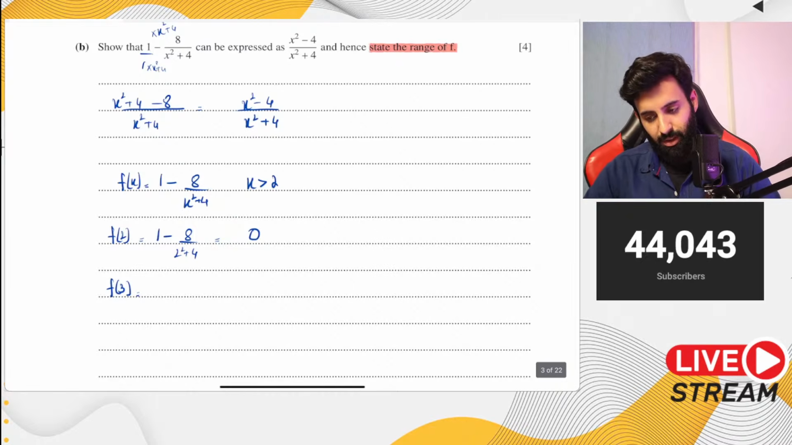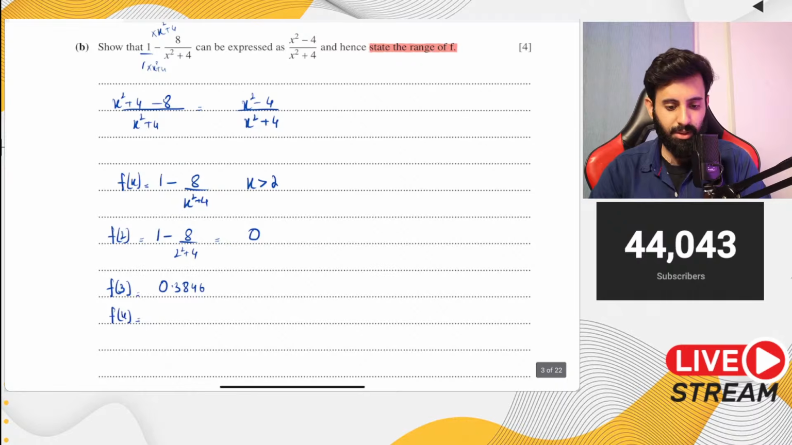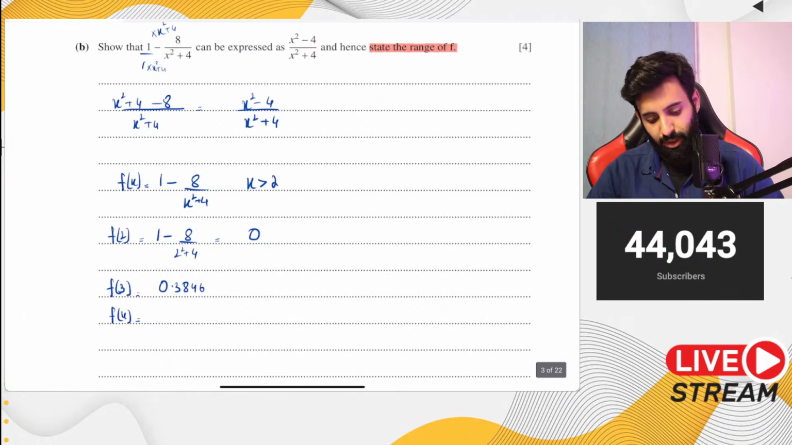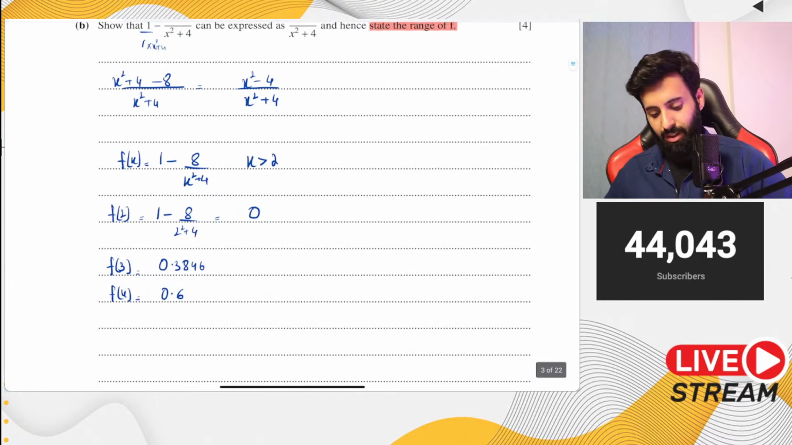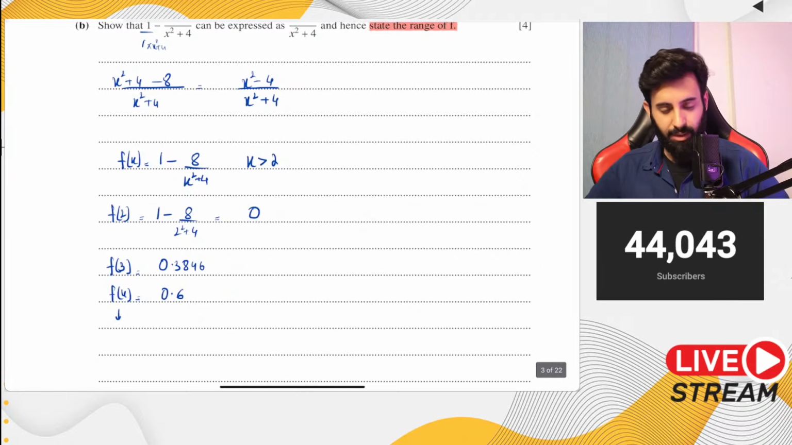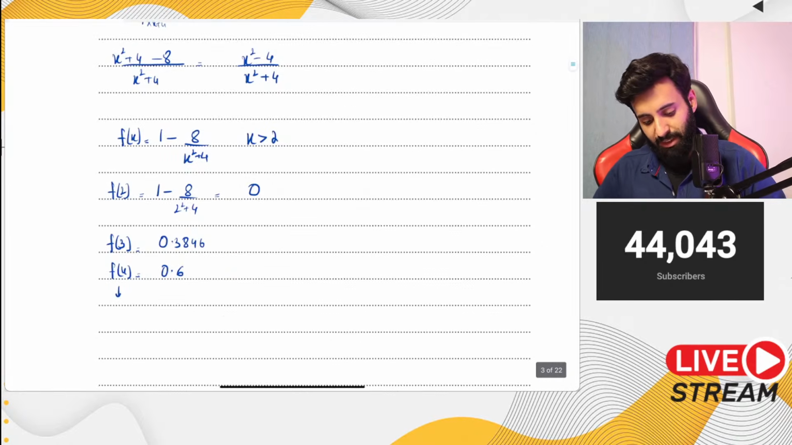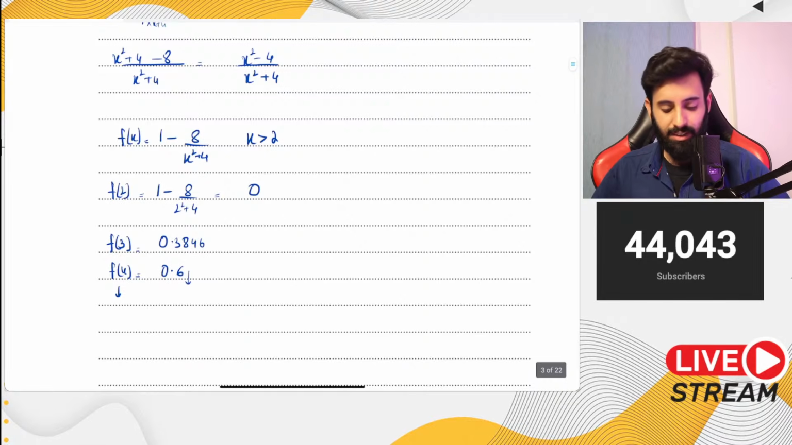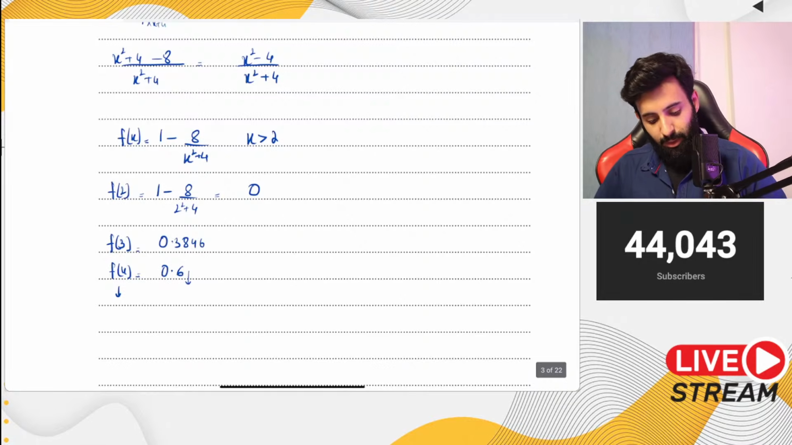So if you plug in 3, here's what you get. You get 0.3846. And then if you plug in 4, so I'm just going to replace 3 with 4. And here's what we get. We get 0.6. Now notice what's happening over here is this. As you're plugging in greater and greater values, this value is getting lesser, and this value is increasing.